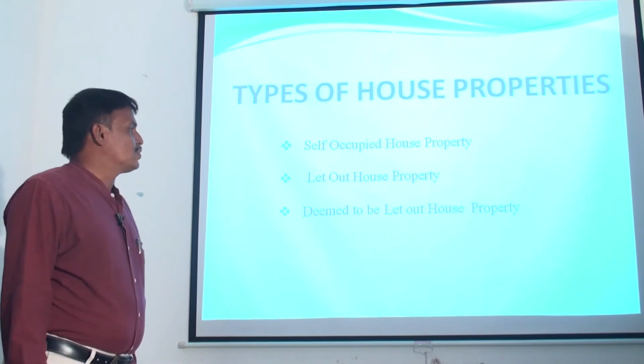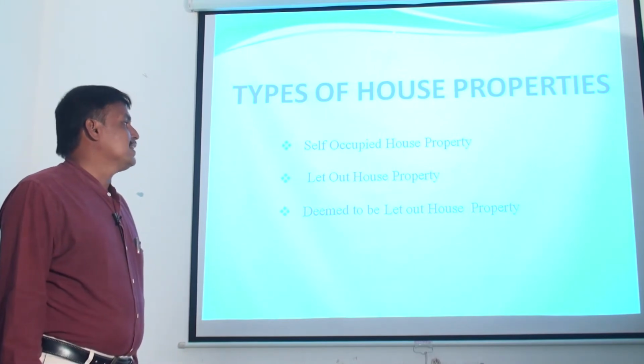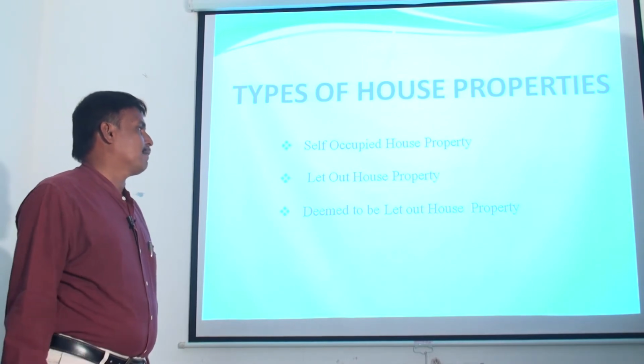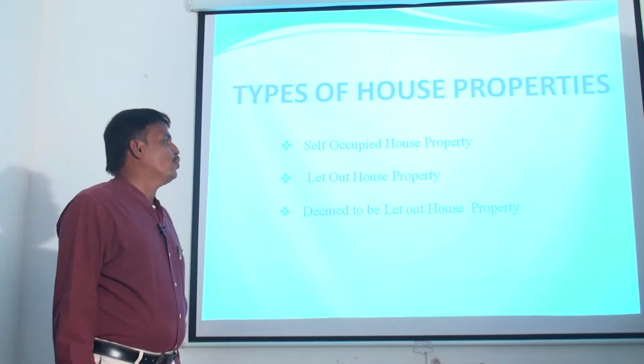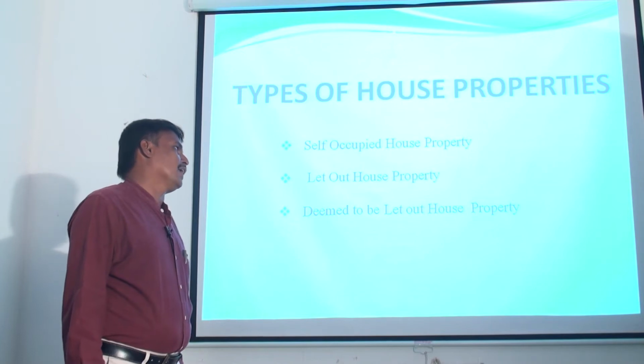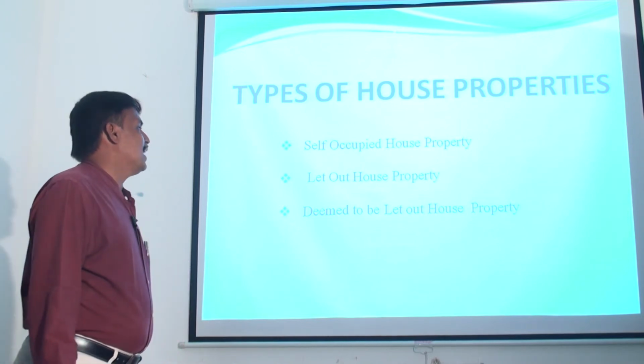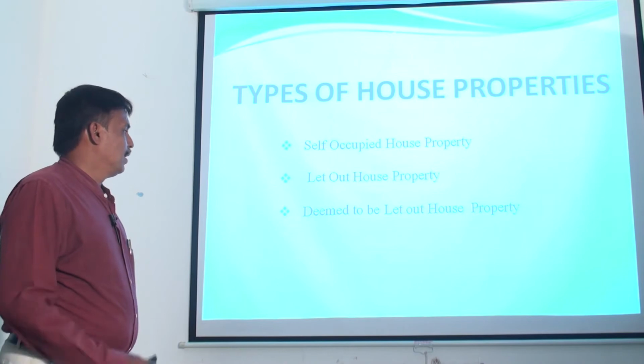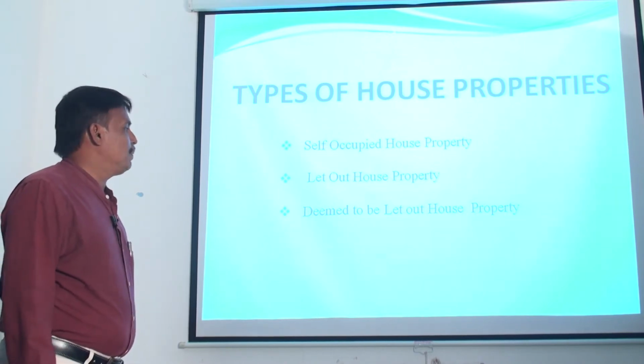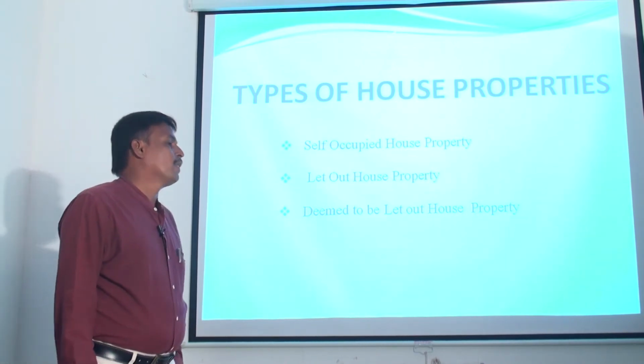Then second one, let out house property. The property which is owned by an assessee is let out to some other person and received any amount of rent from such property will be treated as let out house property. Then third one, deemed to be let out house property.